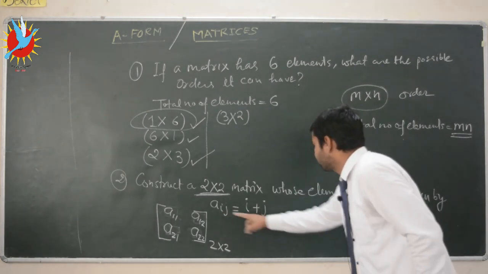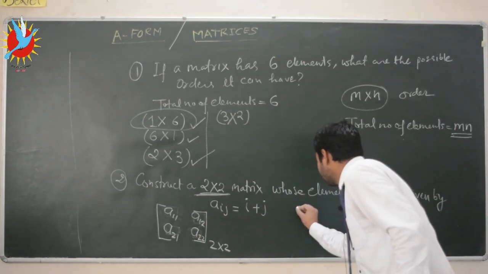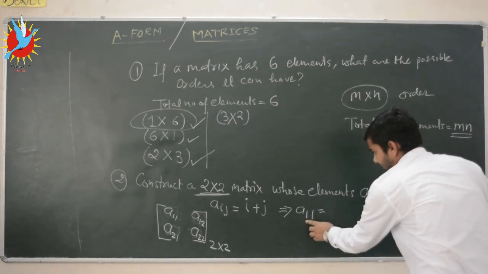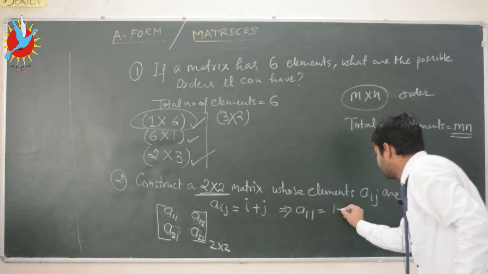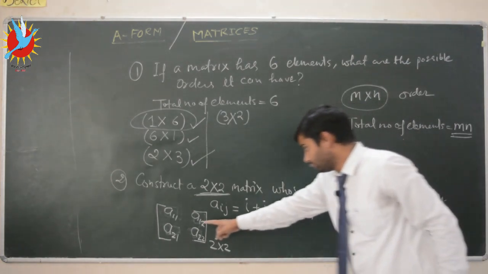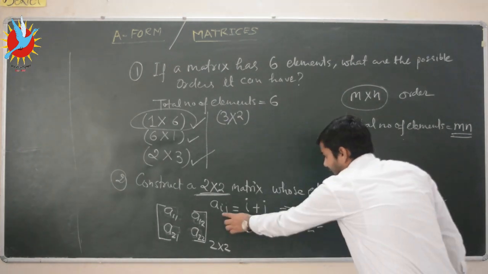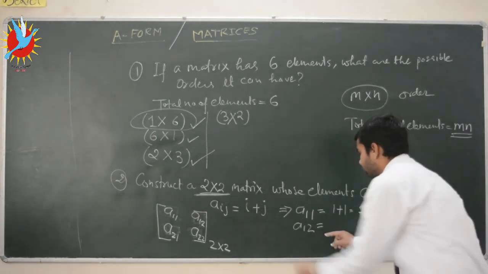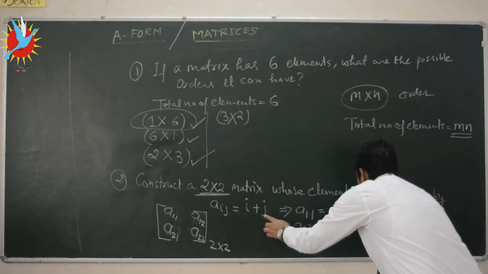So put the value, if we want the value of A11, put the value of i as 1 and value of j as 1. So we will get A11 as, I have taken value of i as 1 and value of j as 1. So put these values on the right side also. So i is 1 and j is 1. So A11 will be equal to 2. Now we want to calculate the value of A12. So A12 will be equal to, I have taken i as 1 and j as 2. So this will be equal to 3.